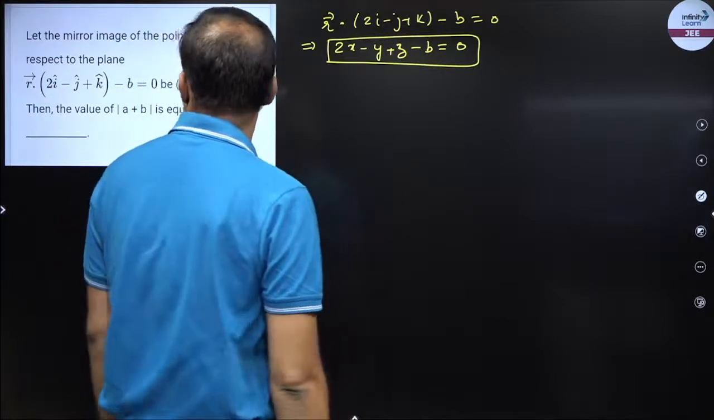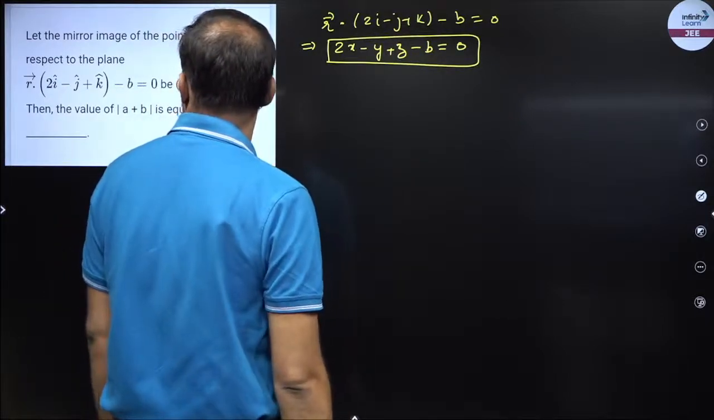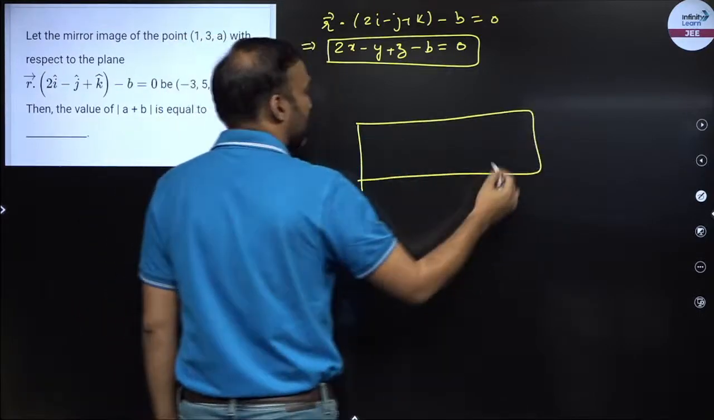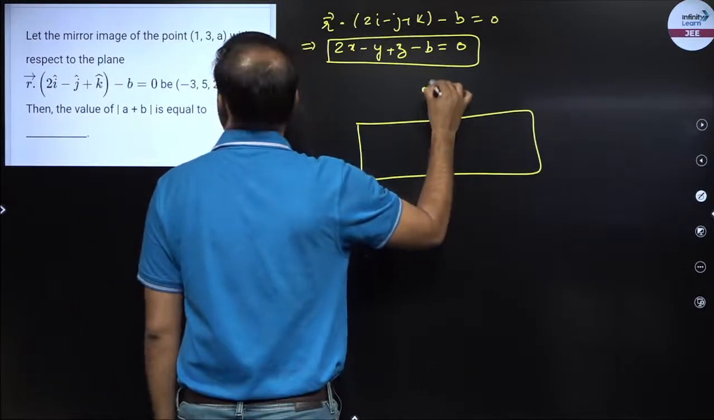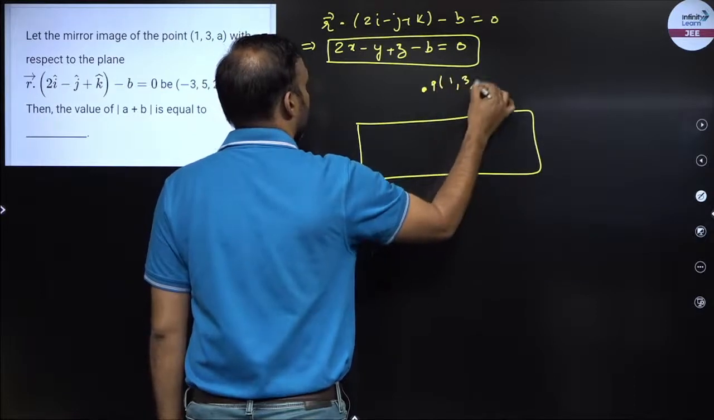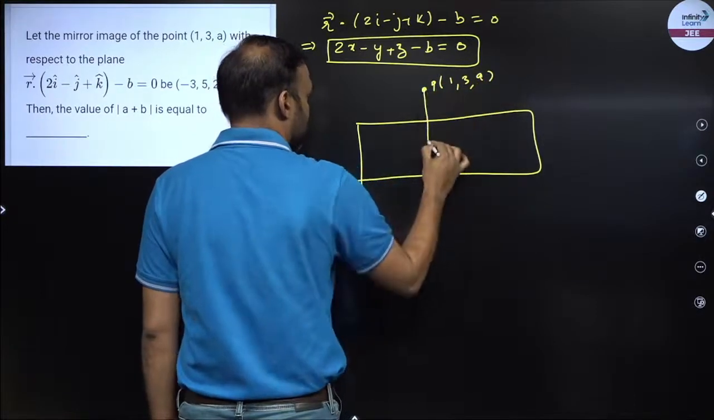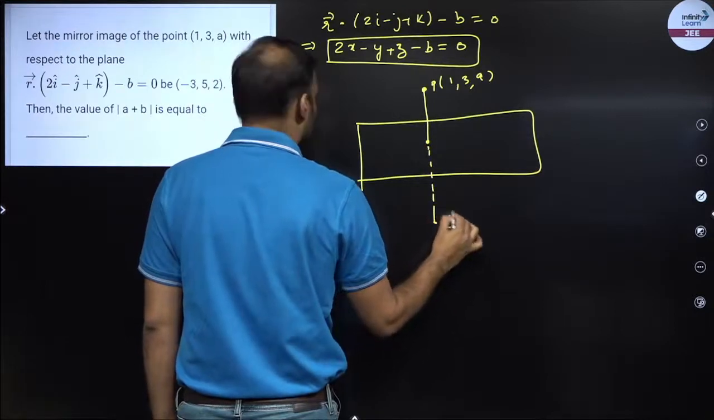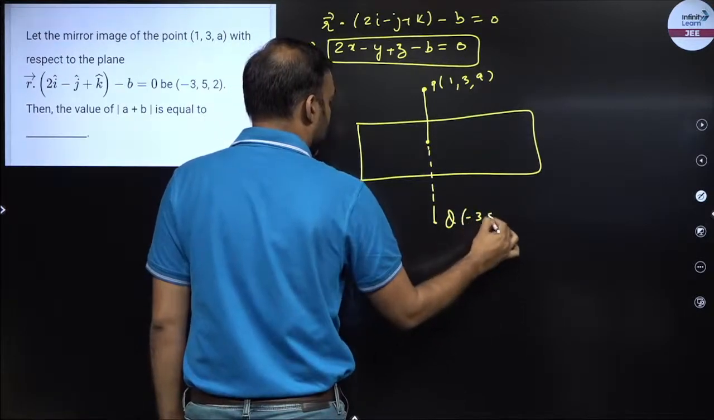Now what do I have to do? The image of the point with respect to the plane is given. Okay, so I have this plane. So this is my mirror. There is a point P, 1, 3, A. इसका image निकाला इस plane में, वो आ गया -3, 5, 2.